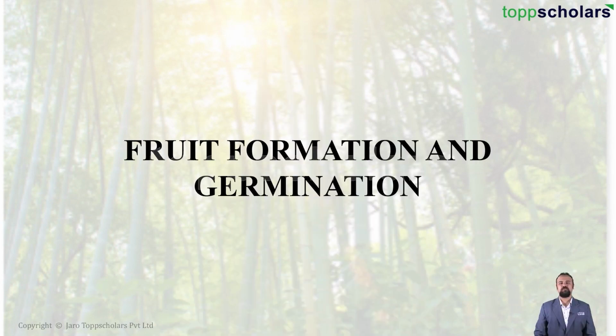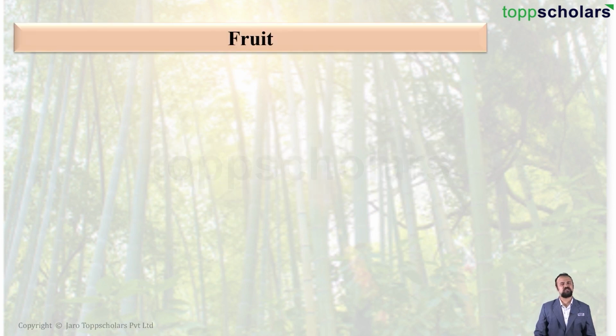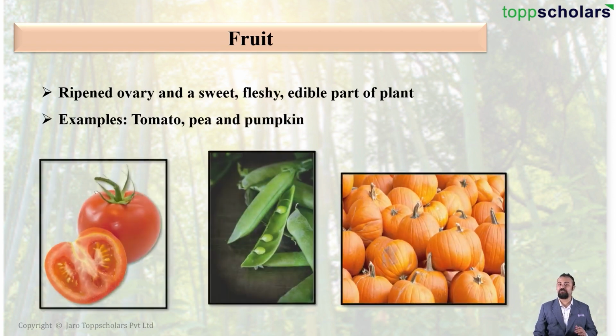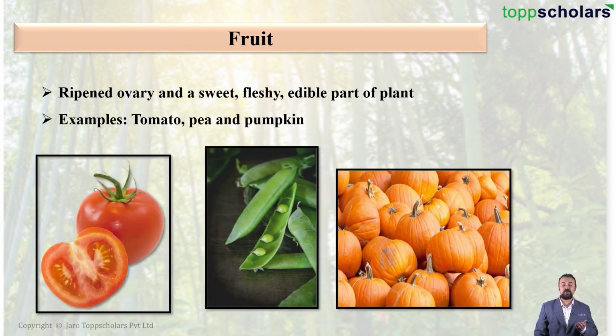Today we'll be talking about another very interesting topic, that is fruit formation and germination. Students, let us first understand what is a fruit. A fruit is nothing but a ripened ovary, and it is usually sweet, fleshy and edible part of the plant. Some examples of fruits are tomato, pea and pumpkin.